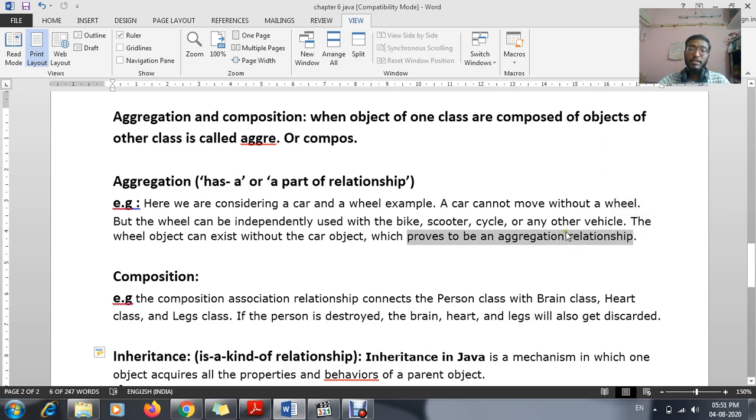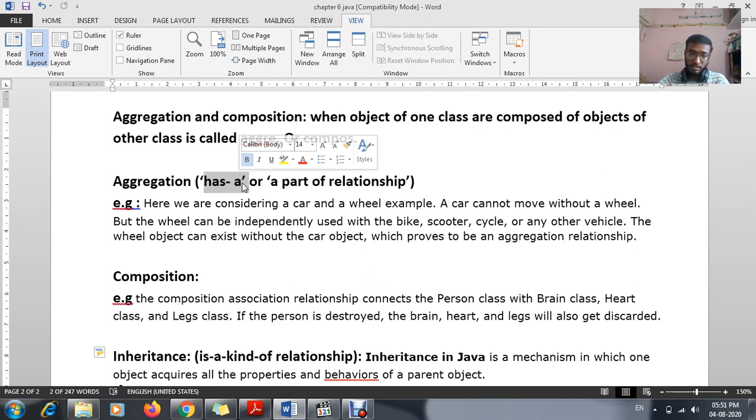And this is the best example I can say. It is a has a relationship. Okay, because in your MCQs they will be asking, in aggregation, which of the following is a relationship, and your options may be has a, is a, part of. Okay, and you have to write the answer as has a relationship.